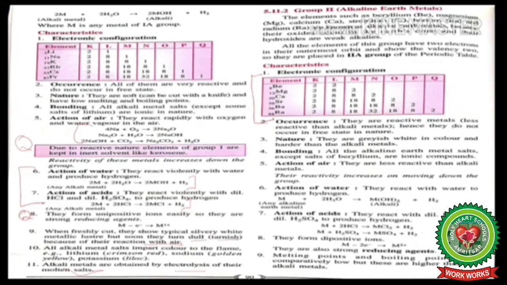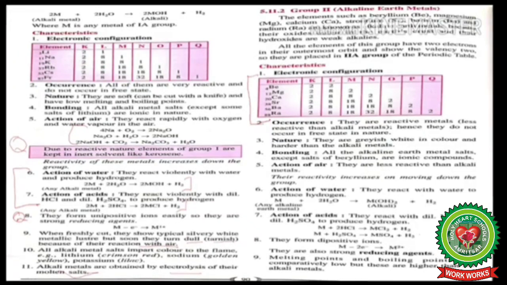Occurrence. They are reactive metals, less reactive than alkali metals, hence they do not occur in the free state in nature. Then is their nature. They are grayish white in color and harder than the alkali metals. Next is bonding.